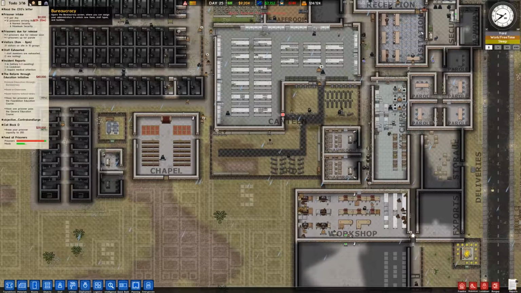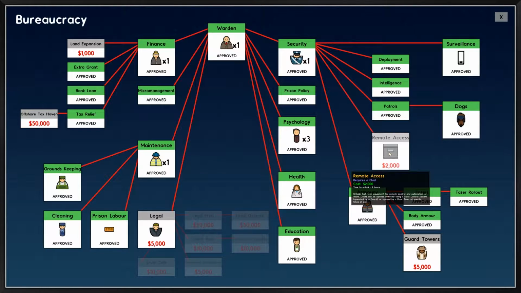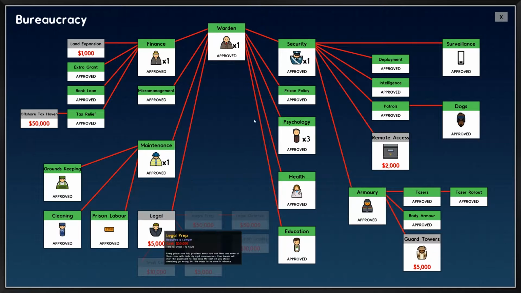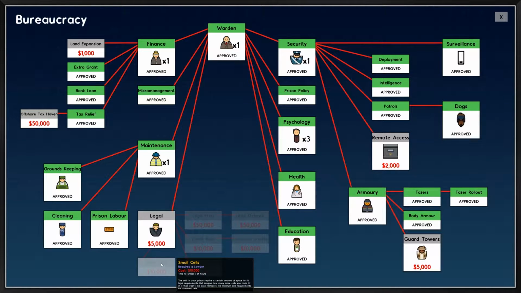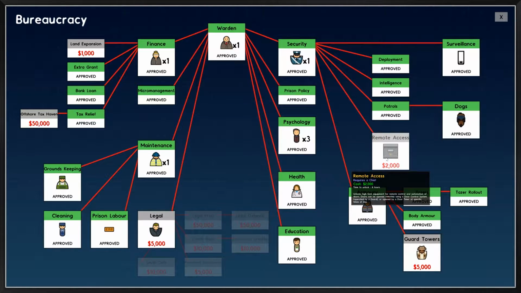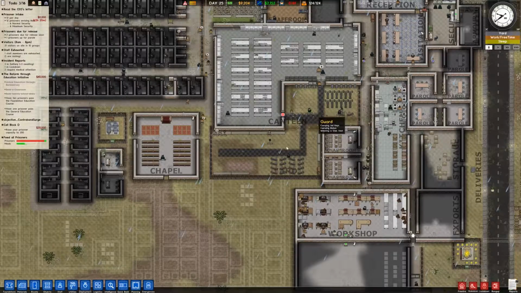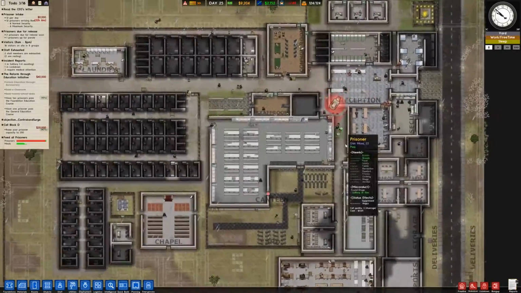We got 9 grand. Let's take a look at bureaucracy. Guard towers, remote access. Remote access might be nice to have. Land expansion might be nice, but I don't have the money for land expansion anyway, so I'm not going to do that. I'm getting really close to my budget, and it might be nice to have legal just in case we go into debt. But I don't need guard towers yet. I would really like remote access, but I don't think we're quite in a situation financially to afford it just yet.